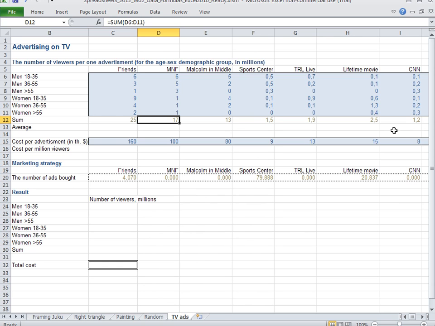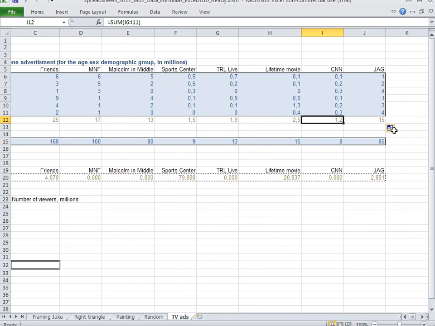And now the next thing we want to do is see how, for instance, CNN compares to Friends. It's 1.2 million people. Thus, Friends is more than 20 times more popular than CNN. So it's 1.2 million for CNN. 20 times would be 24. 1.2 times 20 would be 24 million. But Friends is actually 25 million viewers, so it's more than 20 times as popular as CNN is.